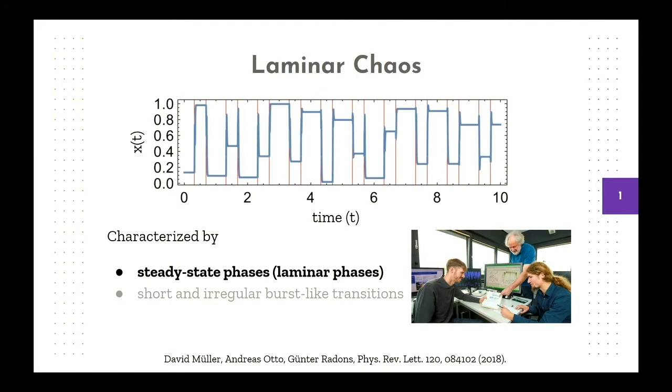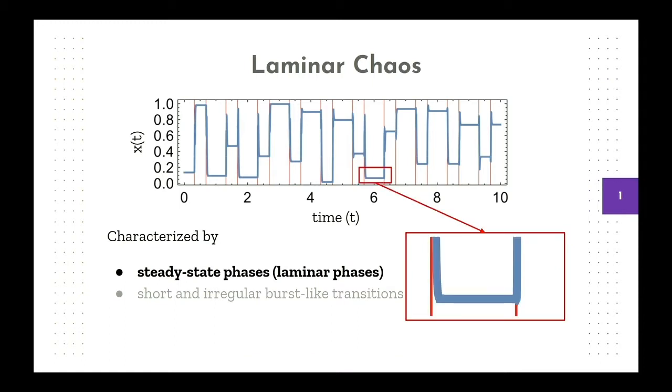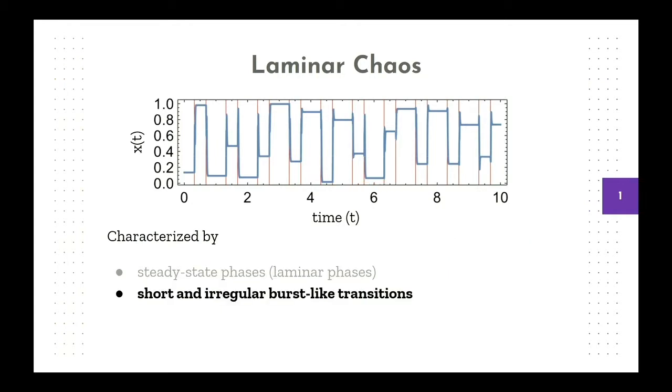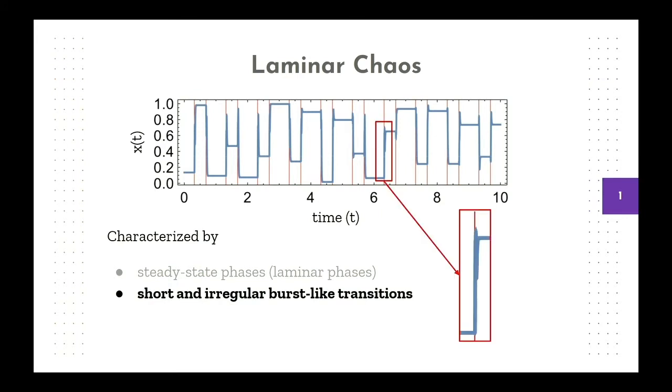There are two characteristics of laminar chaos. The first is the steady phases, which we can also call the laminar phases. They are flat in each phase, and we can zoom in and see this throughout the time traces. The other characteristic is the short, irregular burst-like transitions, which appear as vertical lines that separate the flat laminar phases. They appear throughout the time series.